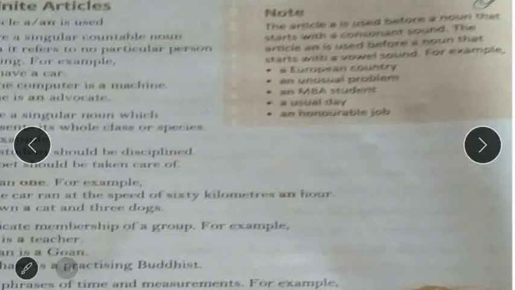See, the sound starts with "em." When we say M, that is "em." MBA. So it starts with a vowel sound, that's why the indefinite article "an" is used here.